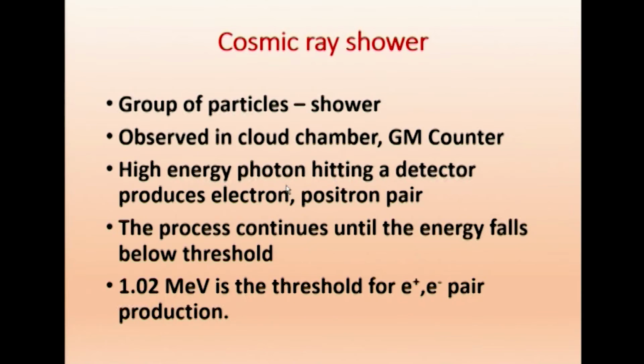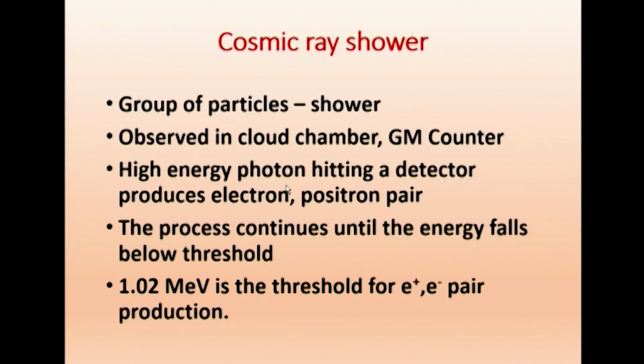Here this gamma ray can even hit the detector window, like the window of the GM counter or the window of the cloud chamber. Once it hits that, it converts into e+ and e-, that is pair production. A high energy photon hitting a detector produces an electron-positron pair.